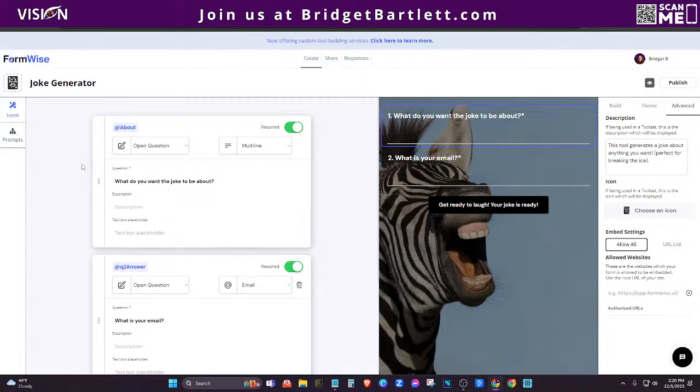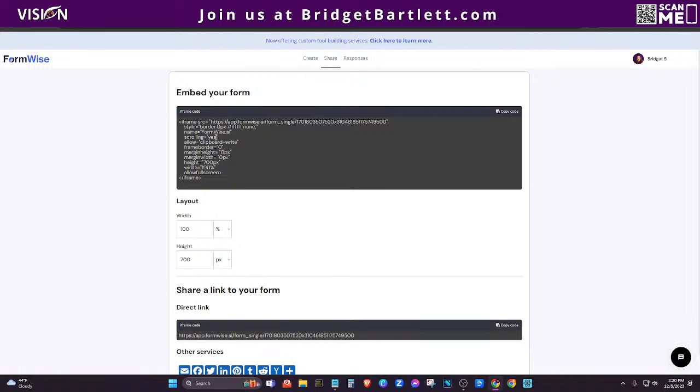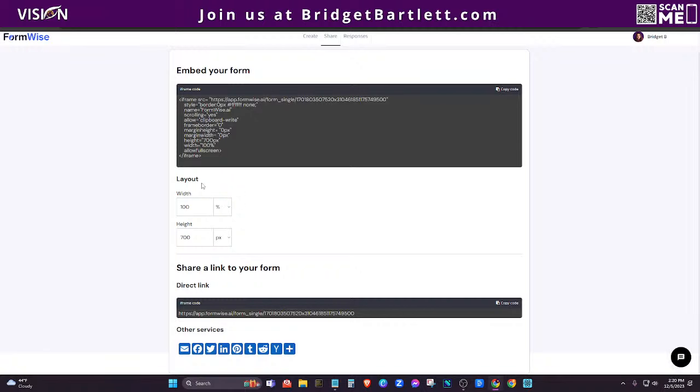All right, so now that we have published our little prompt there, you can toggle over and you will see the embed link here, or the embed code. You can also choose the layout and the height. Okay, so this is set to 100% width, and then the height is 700. You may need to adjust that according to mobile and whatever. That's just a typical iframe thing that you need to do. I'll show you that as well. Okay, and then also you could share the link.